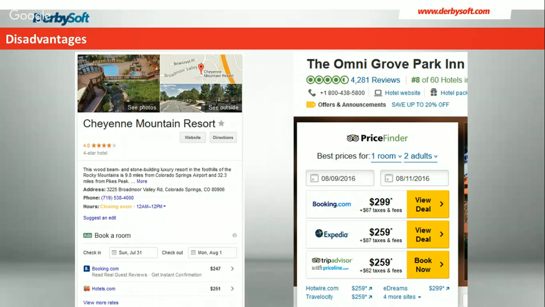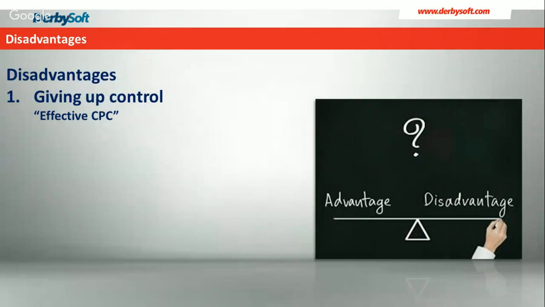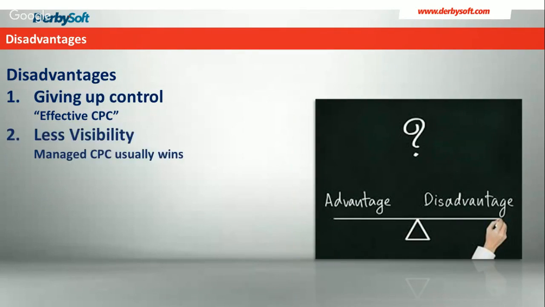Now, important to realize that that means that effectively you've got less real estate to work with in those top 3 places. And so if you are not being aggressive in a managed CPC program there, that can result in your brand direct site actually not even coming up in the top 3, maybe even not in the immediate extended listings. So important to be aware of the importance of having both of those programs with TripAdvisor. All right, so we talked about giving up control. We talked about the effective CPC, leading, of course, then to that less visibility. We do find that the managed CPC programs are the ones that usually win the positioning. Google has told us outright that in more cases than not, the managed programs are going to win.